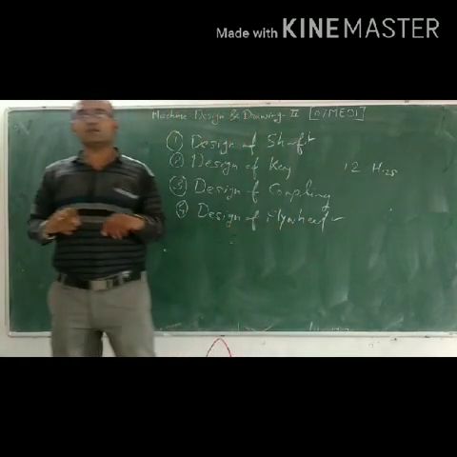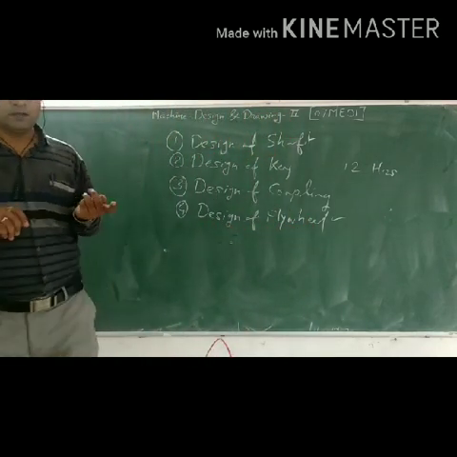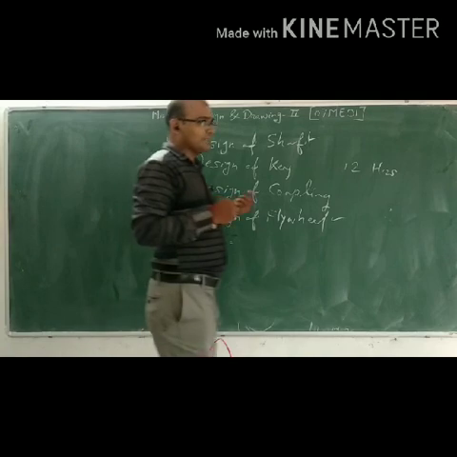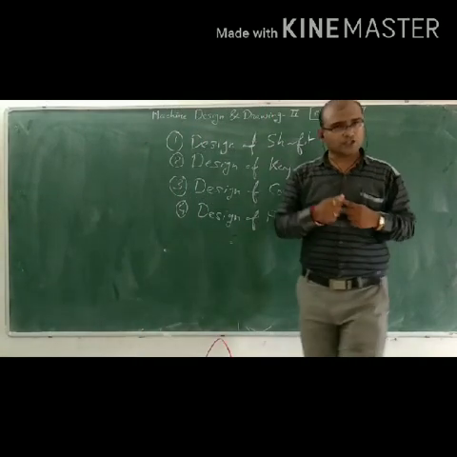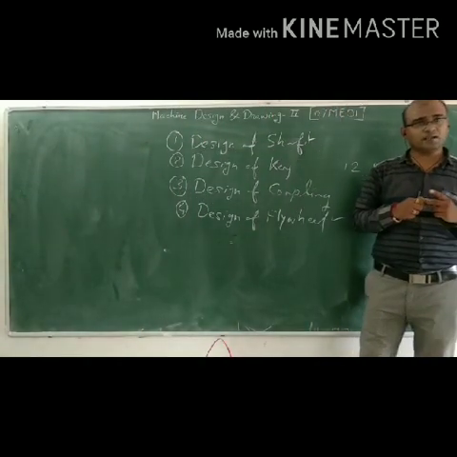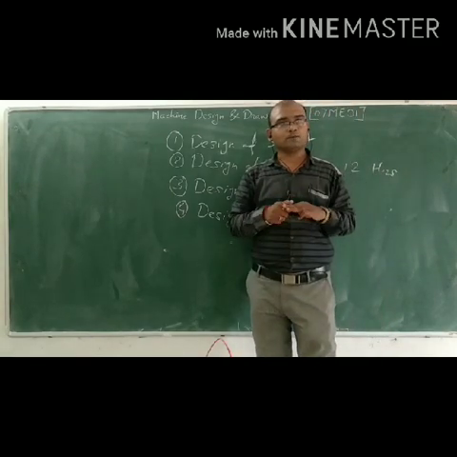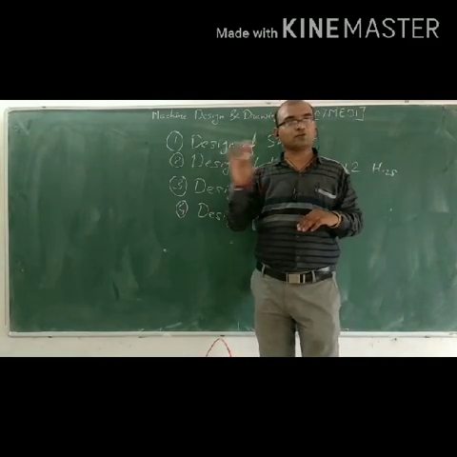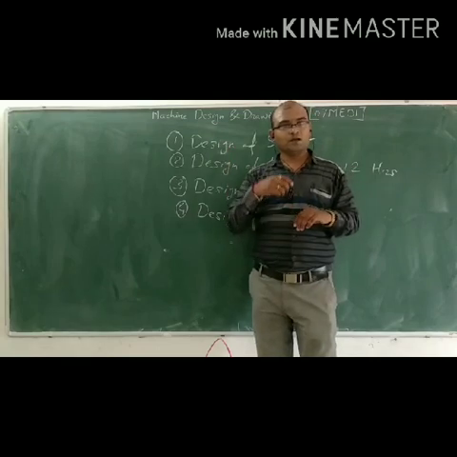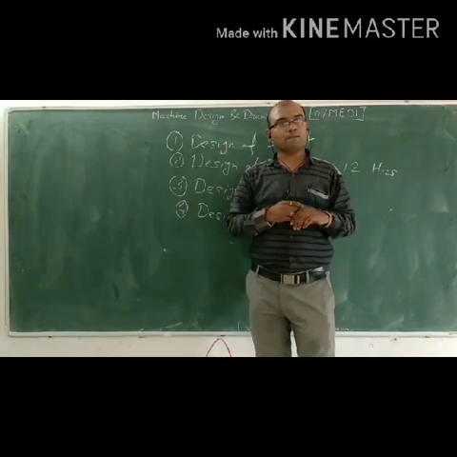After that, in your second unit, there are anti-frictional bearing, journal bearing, design of belt and design of rope. As like that, 4 types are included in your second unit. There are also 12 hours.